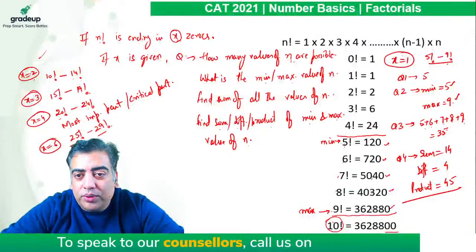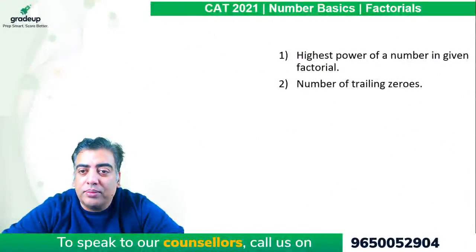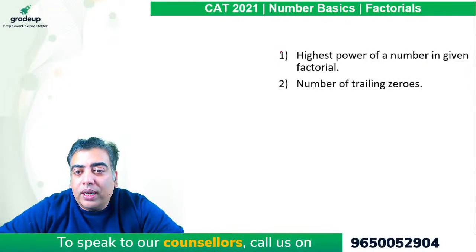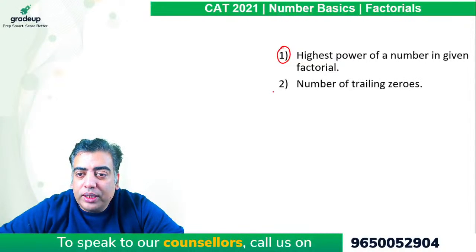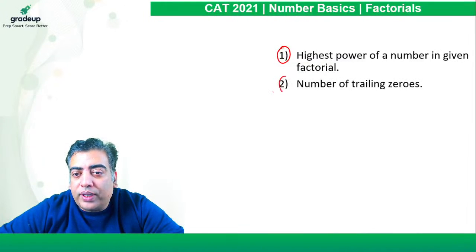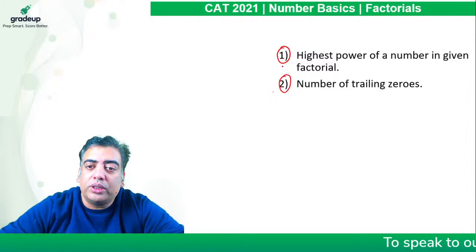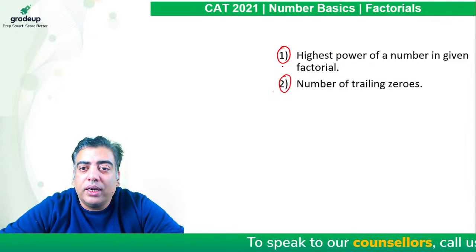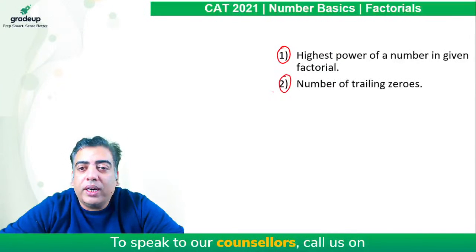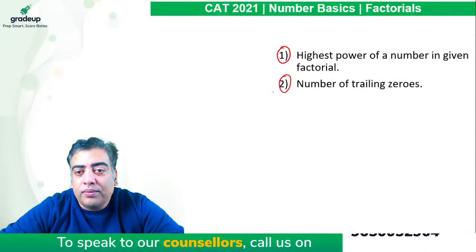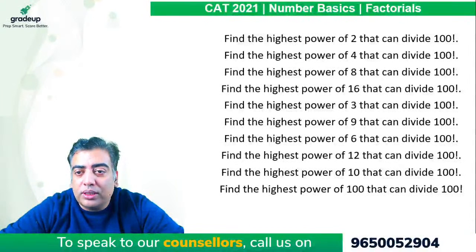So let's move on to what all questions can be made. We will be asked to find the highest power of a number in the given factorial, or the number of trailing zeros. There are two standard questions that are being asked in factorial and are very easy to answer. Let's have a look at how the questions will look.